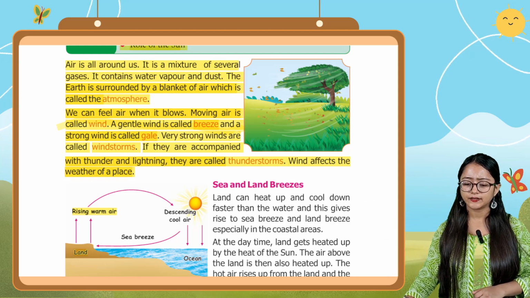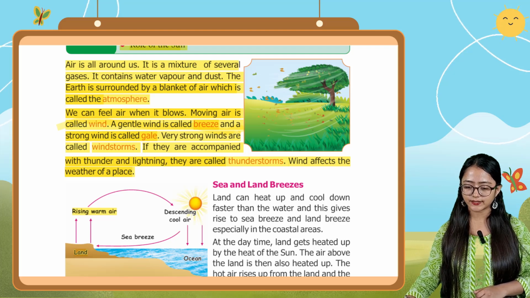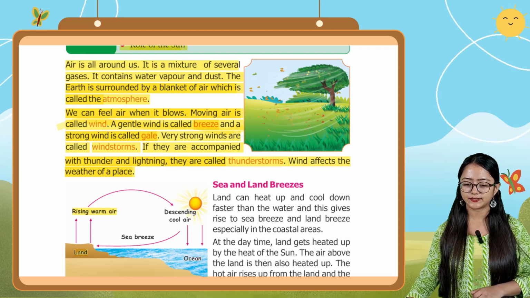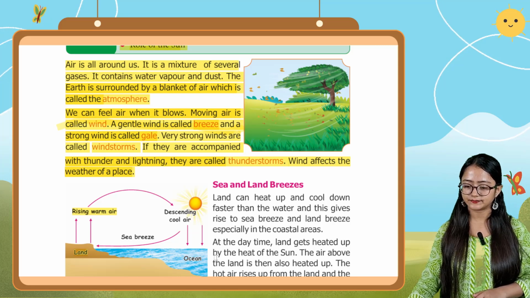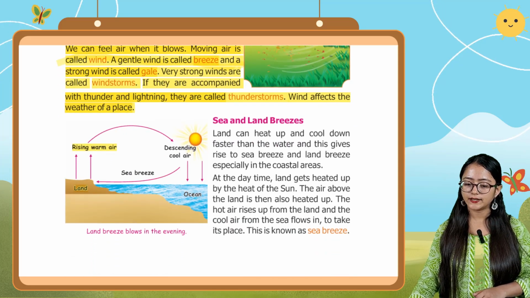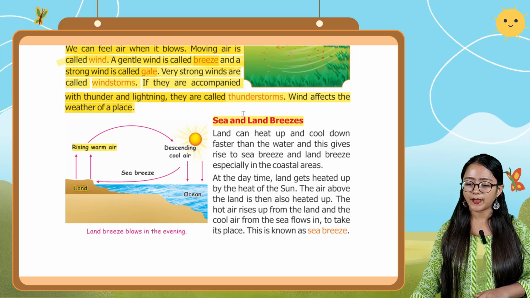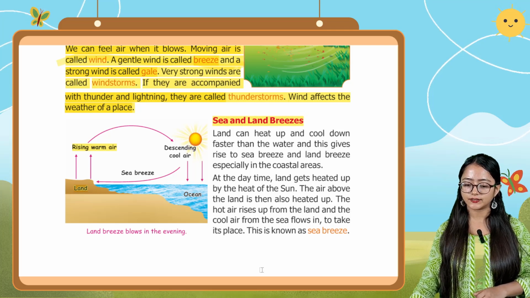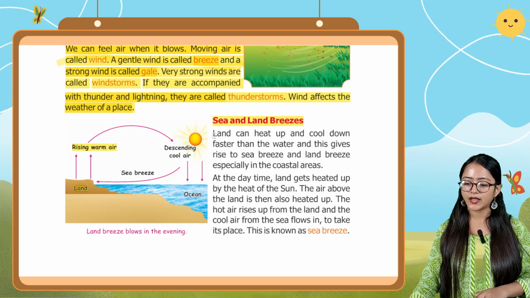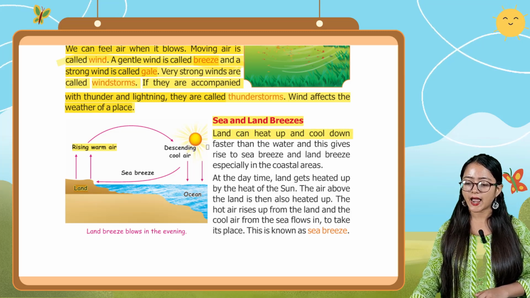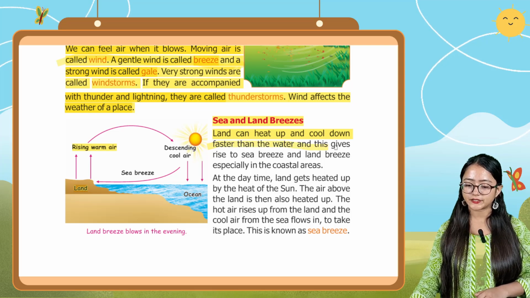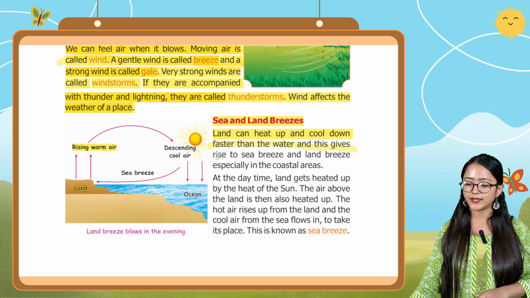Now we come to the next point: sea and land breeze. Land can heat up and cool down faster than water, and this gives rise to sea breeze and land breeze, especially in coastal areas. So that means land can heat up and cool down faster than the water, and this gives rise to sea breeze and land breeze, especially in the coastal areas.